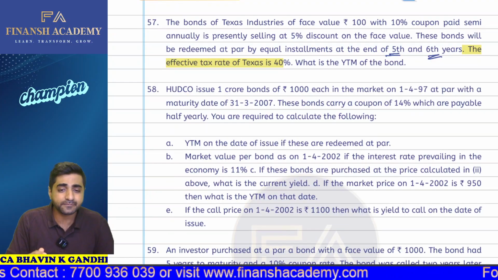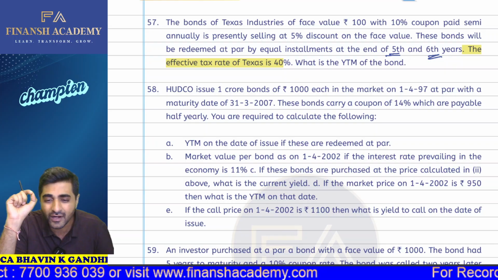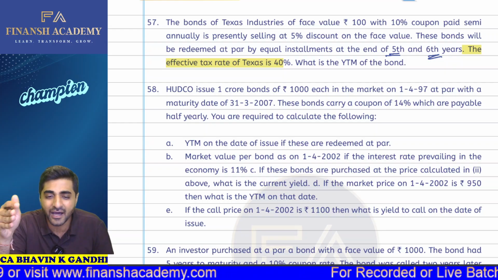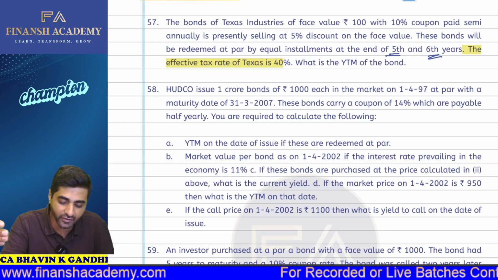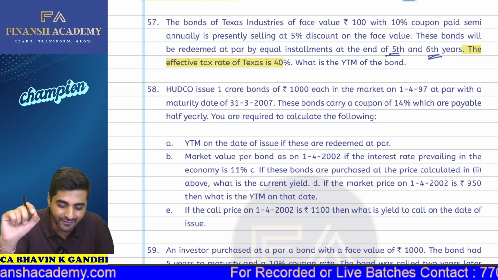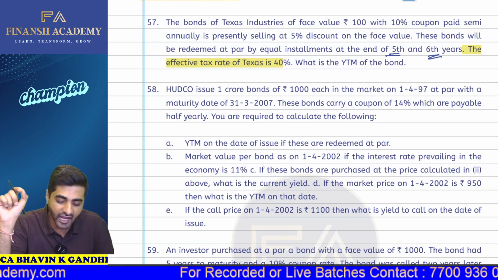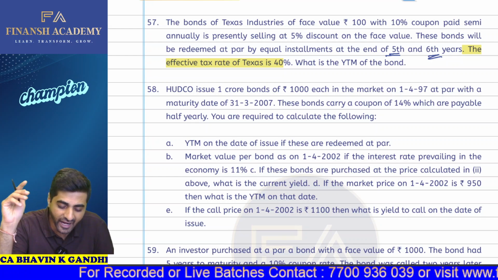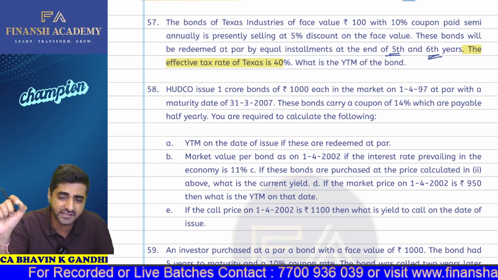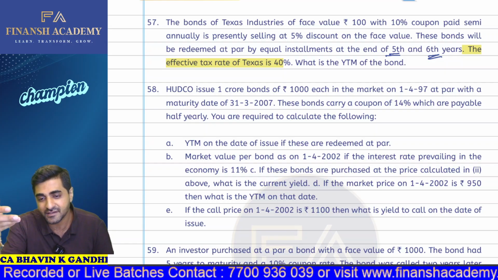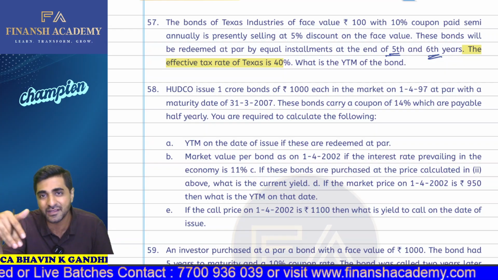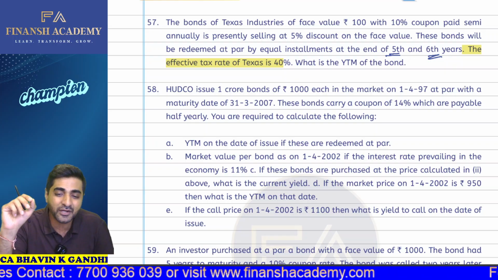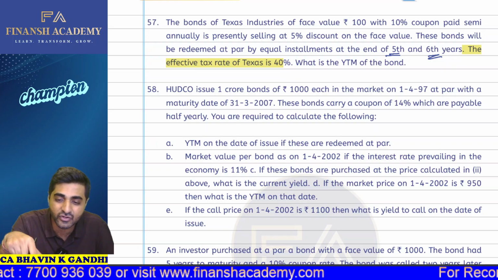Question number 58. Woodco issues 1 crore bonds of rupees 1,000 each in the market on 1st April 97 at par with a maturity of 31st March 2007. So from 1st April 97 to 31st March 2007, we have a good tenure of 10 years. The face value of the bond is 1,000 each, and these bonds carry a coupon rate of 14%, payable on a half-yearly basis. So immediately what should come to your mind is that everything will be on a semi-annual basis. Three things will be applicable. This should be your thought process. Then you are required to calculate the YTM on the date of the issue. These are redeemed at par.